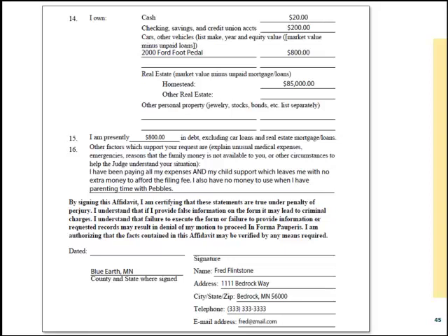For question 16, you can explain to the judicial officer why you are unable to pay the filing fee, or list anything else you think will be helpful for the judicial officer to know. When the form is complete, fill in your name, address, telephone number, and email address at the bottom of the form. Date and sign the form. Then fill in the county and state where you signed.